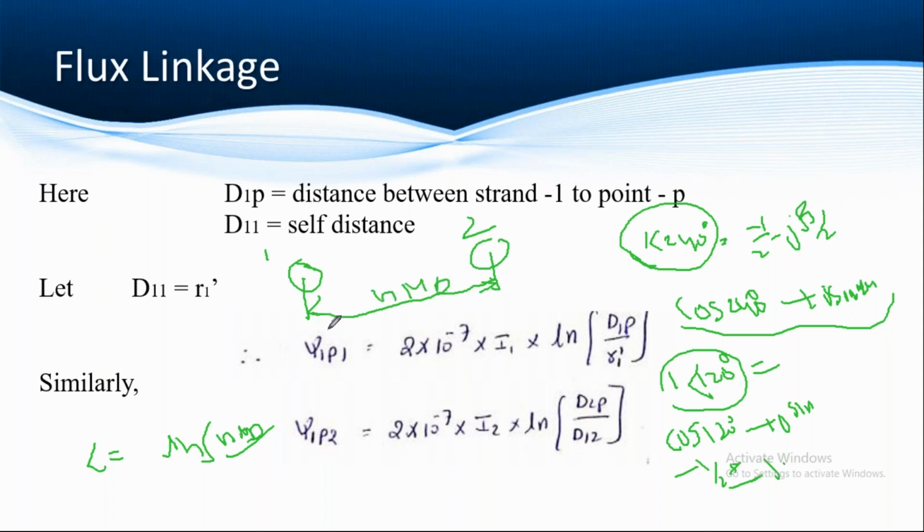If you want to find the performance of any conductor with respect to a second point, we have to use the GMD and we can calculate it like this. And if you want to find the GMR, geometric mean radius, that is the individual self distance. This is called the GMR. This is the way of finding GMD and GMR. The standard formula for GMR is